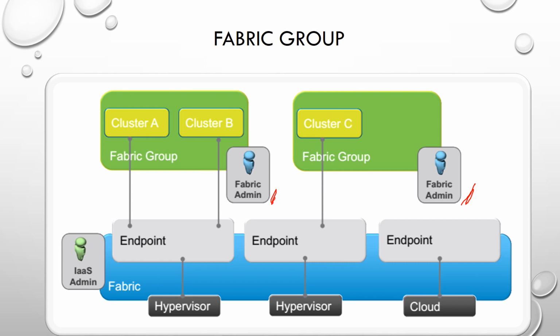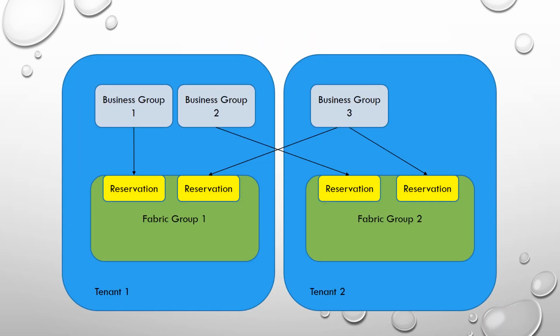It is a common practice to associate the fabric groups with service levels such as gold, silver, and bronze. Even though the fabric groups are created in a specific tenant, their resources can be made available to users who belong to business groups in different tenants.